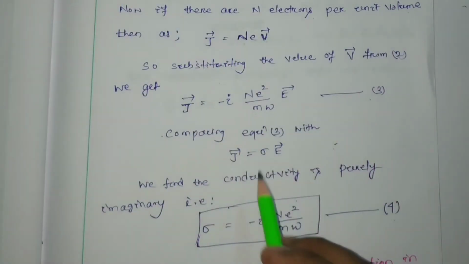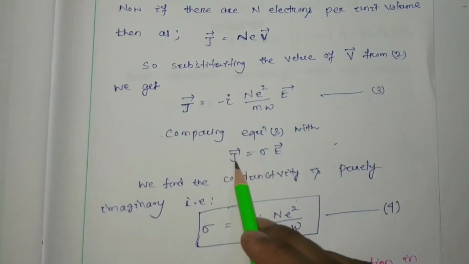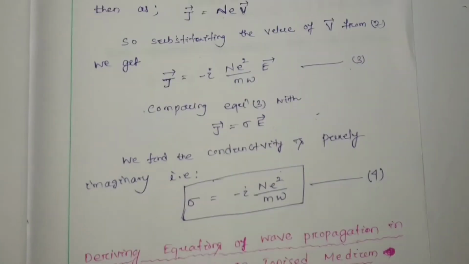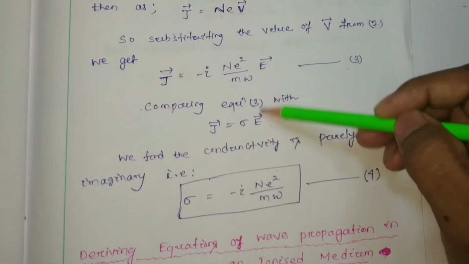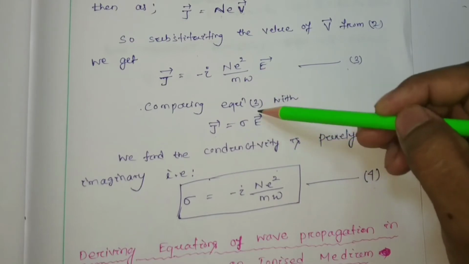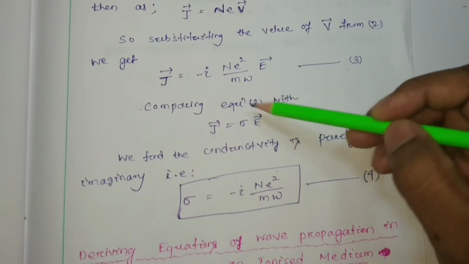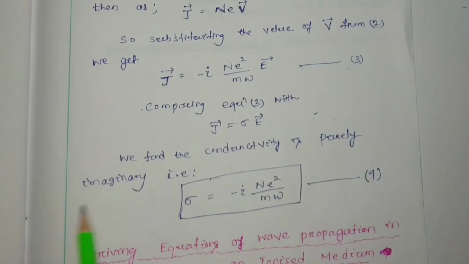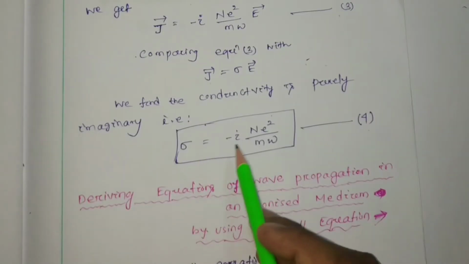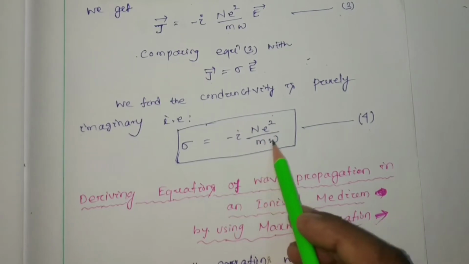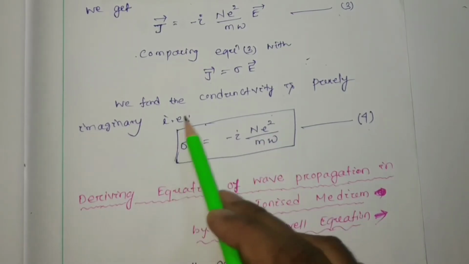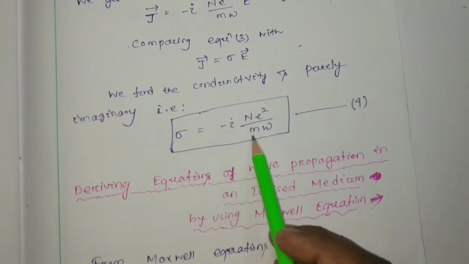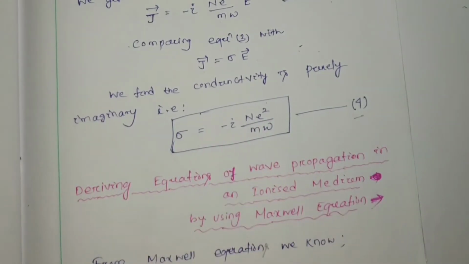So this is another expression of your current density, sigma E. By comparing this and this, what are we going to find out? J equals sigma E, so the so-called conductivity sigma is purely imaginary, and the value is minus i n e square by m omega. Let this be your equation number 4, right?